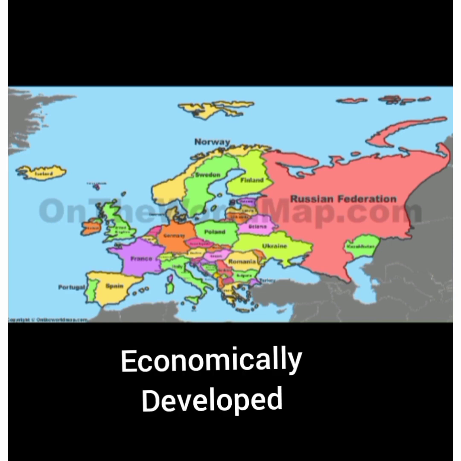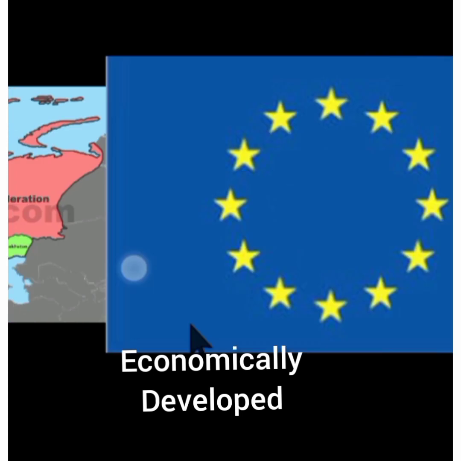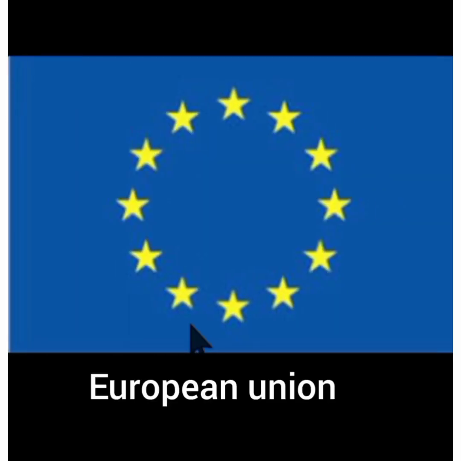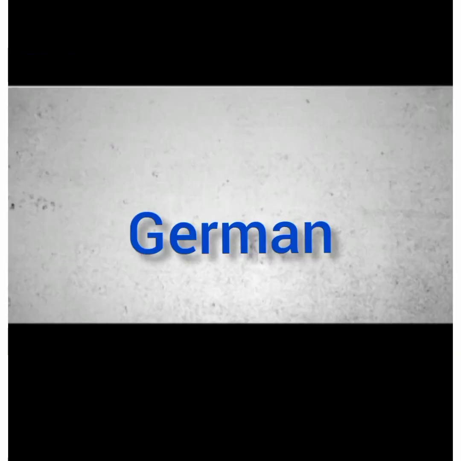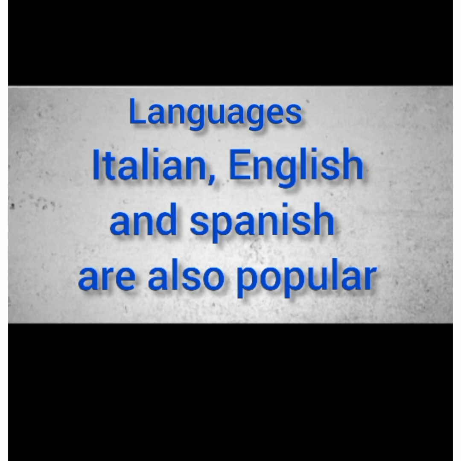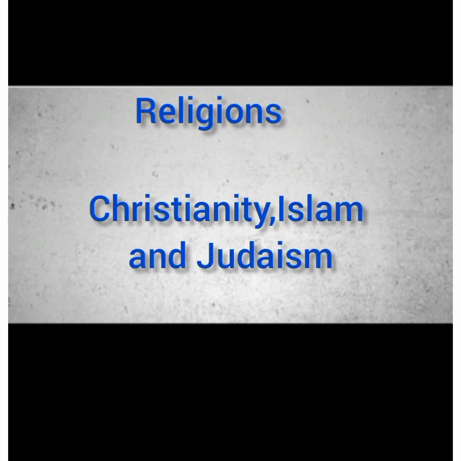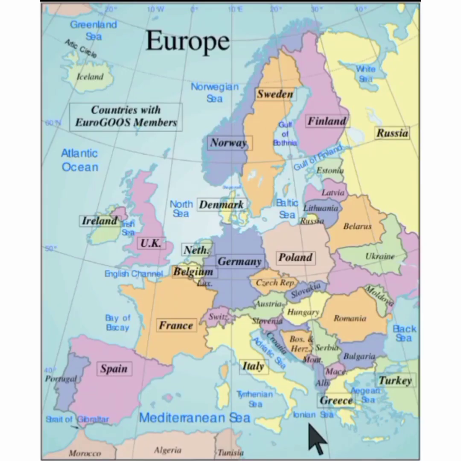It is the most economically developed continent. European Union is the biggest economic and political union in the world. German is the most widely spoken language in this continent. Italian, English, and Spanish are also very popular. Main religions in continent Europe are Christianity, Islam, and Judaism. Continent Europe is surrounded by several bodies of water. Here we have Atlantic Ocean, Mediterranean Sea, the Black Sea, to name a few.